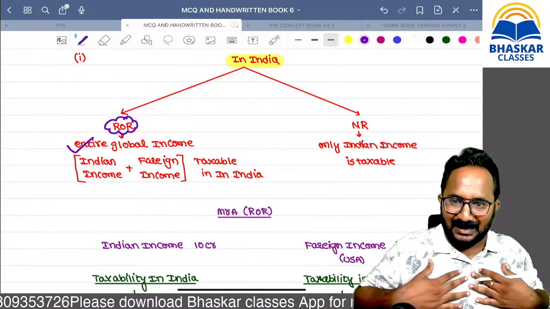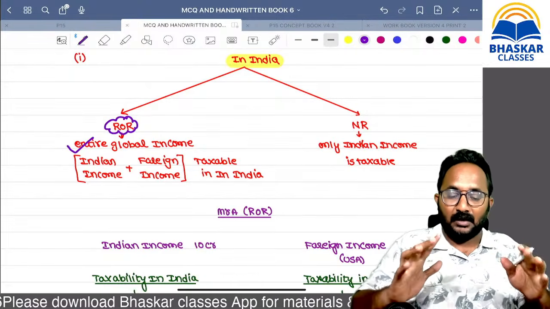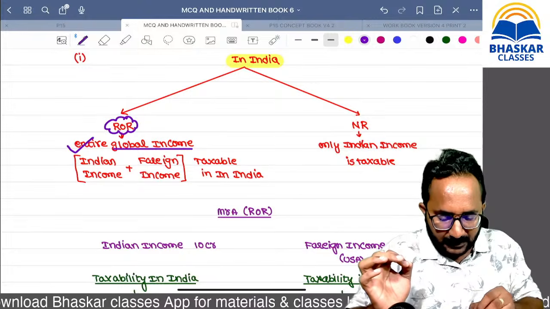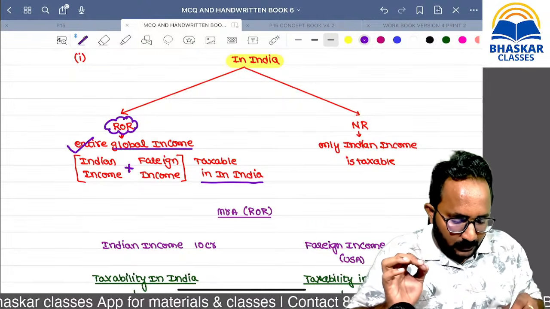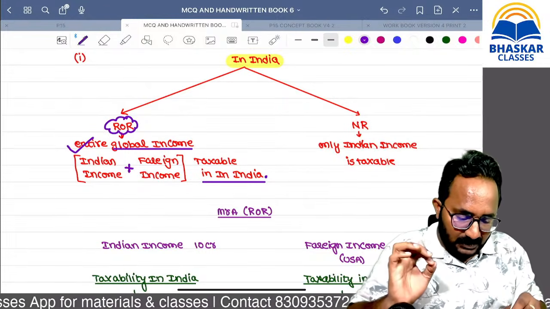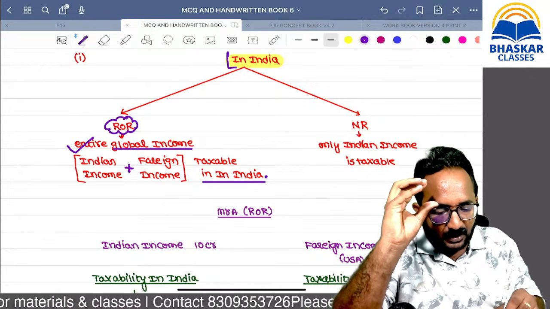Sir, I am a resident and ordinarily resident, so I need to pay tax on global income. What do you mean by global income? Indian income plus foreign income. This is called global income. So if you are a resident and ordinarily resident, your tax burden will be high in India.